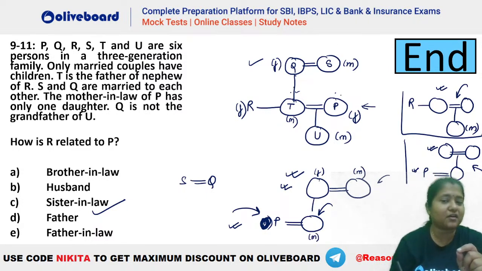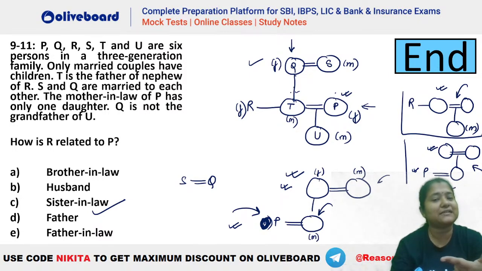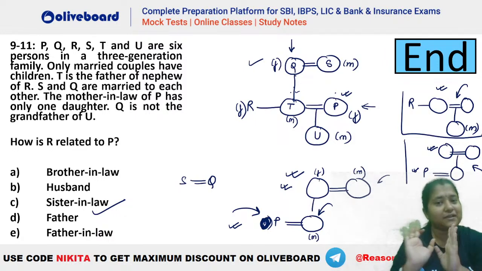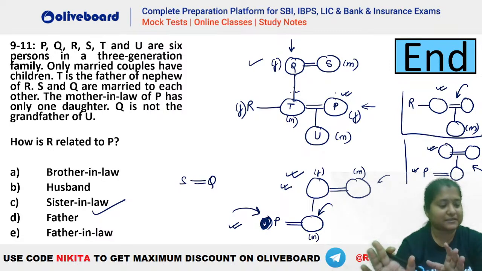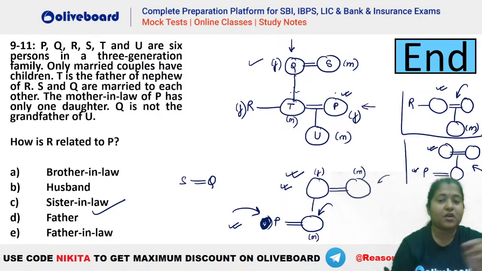Because if you check here, P's mother-in-law is who? P's mother-in-law is Q. And Q has one daughter. That is absolutely okay. But that daughter is not necessarily P's spouse, right? So P's spouse is not necessary to be the daughter here. Okay, so we can have another daughter also, but there has to be only one daughter. More than one daughter, it's not a possibility. Okay, I hope this is clear. So you can see P's mother-in-law is Q, so Q has only one daughter, will be like this.